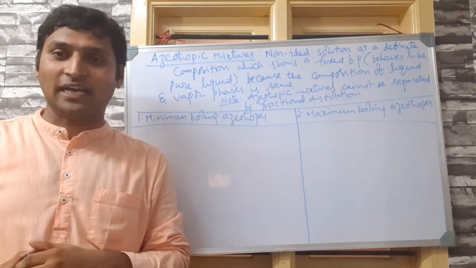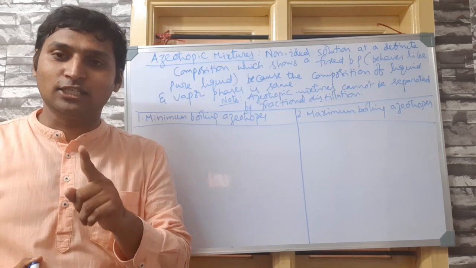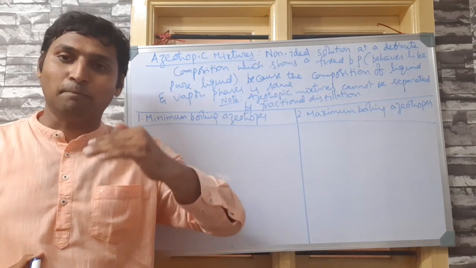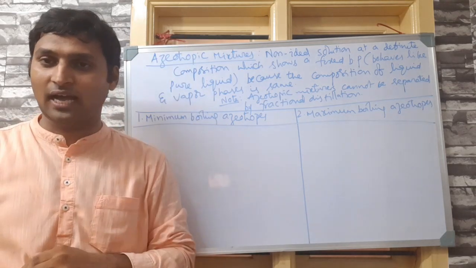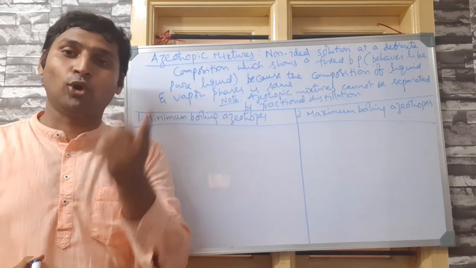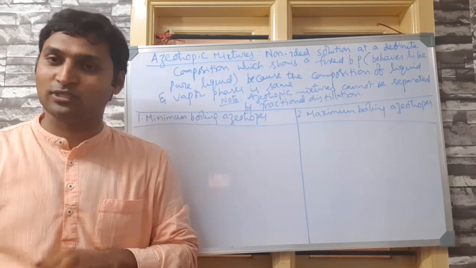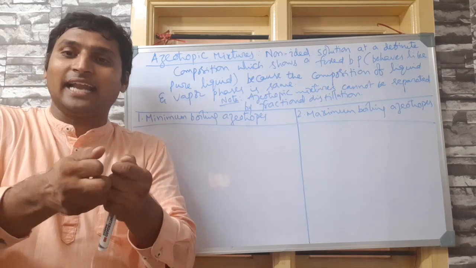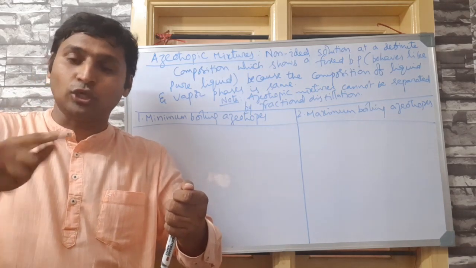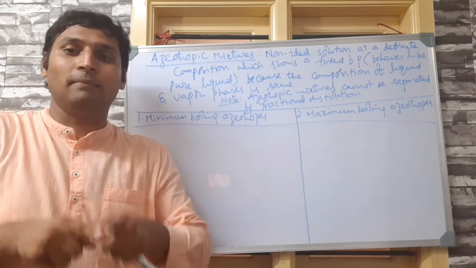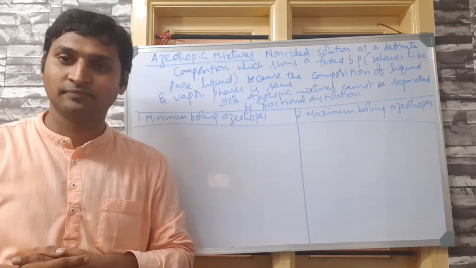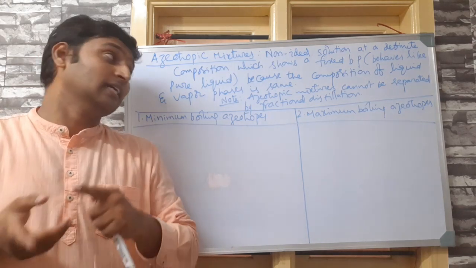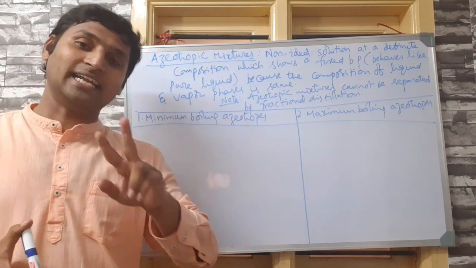You have two types of non-ideal solutions. Non-ideal solutions which exhibit positive deviation from Raoult's law. That means they show more vapor pressure than expected from Raoult's law. That is because after mixing, the interactions would have become weaker. So previous interactions are stronger, mixture interactions are weaker. Remember?